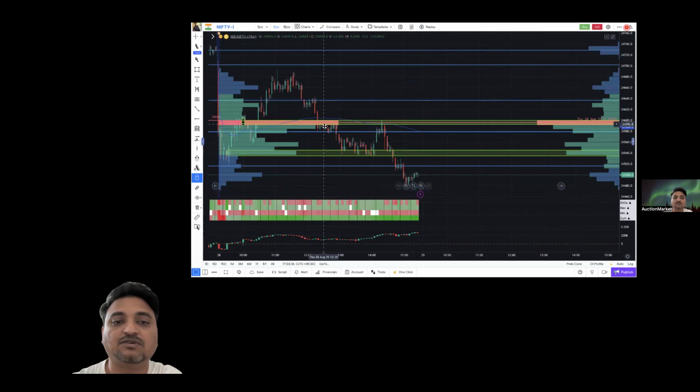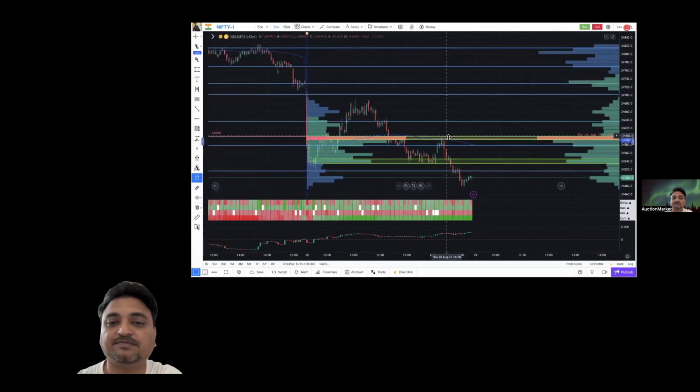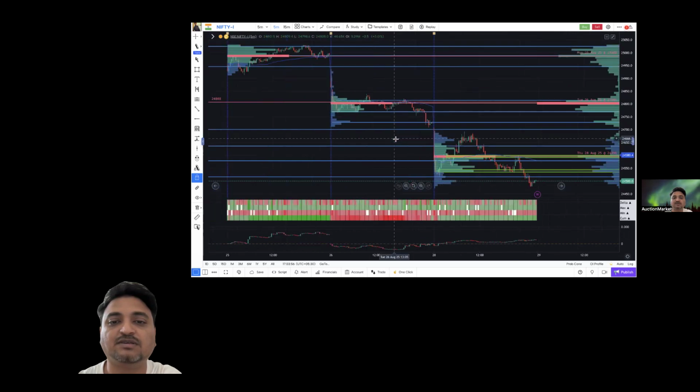So this was our point of control, the red color one. This was our value area high, and this particular node was value area low. Okay, this is high and this is low. The rest of the volume nodes we have already plotted in the previous session, so we are not going to delete that.